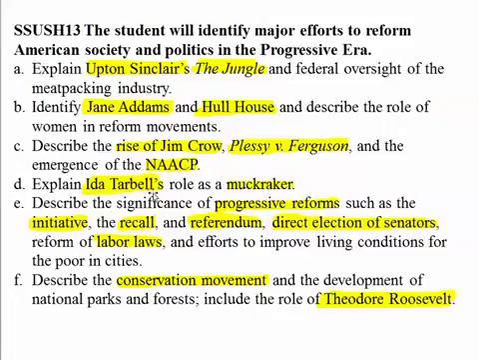And then Ida Tarbell, as a muckraker, illuminating her role as a muckraker and that of Upton Sinclair's The Jungle as well. And then the significance of progressive reform in politics, such as the initiative, referendum, recall, the 17th Amendment, direct election of senators, and then child labor laws. And then we're going to describe the conservation movement that was begun and developed by Theodore Roosevelt.